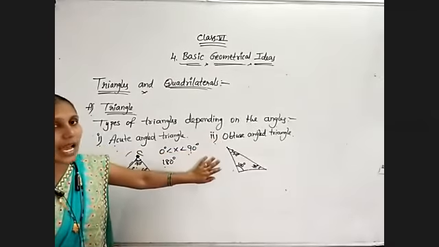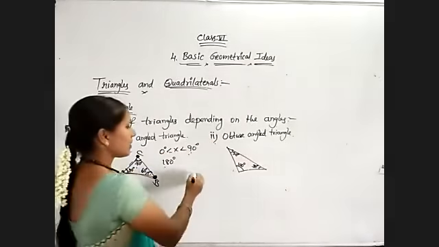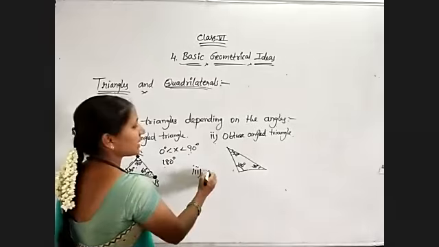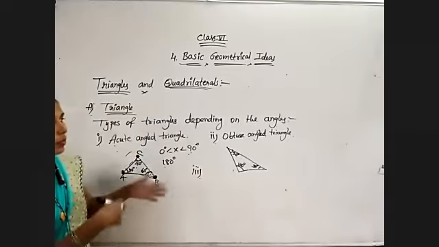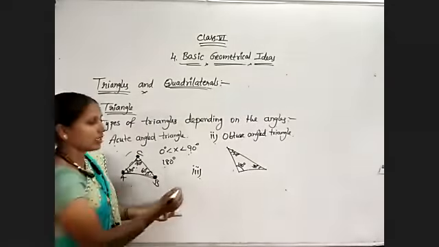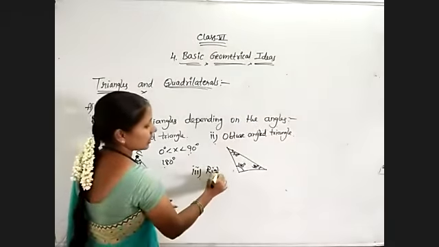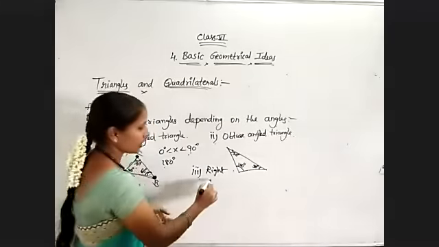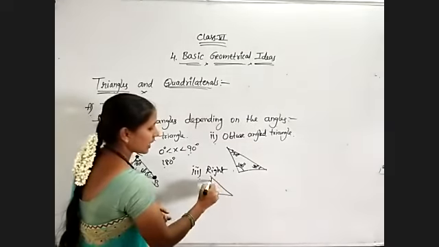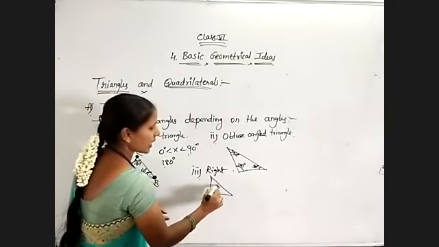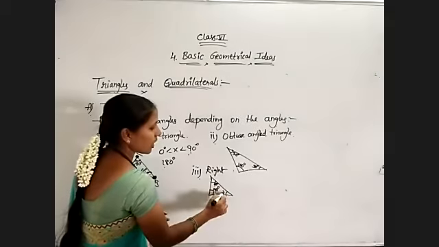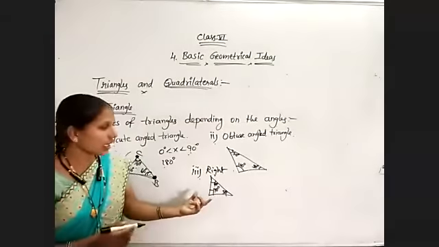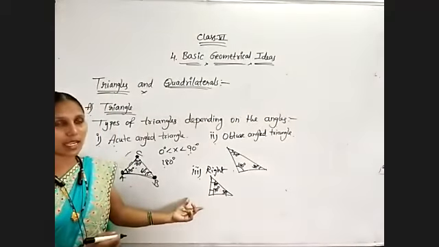And thirdly, we have the right angled triangle. Right angle in the sense of 90 degrees. Lesser than 90, more than 90, and equal to 90. So a right angled triangle is nothing but a triangle in which, if any one of the angles is equal to 90 degrees and the remaining two are acute angles, then that is said to be a right angled triangle.